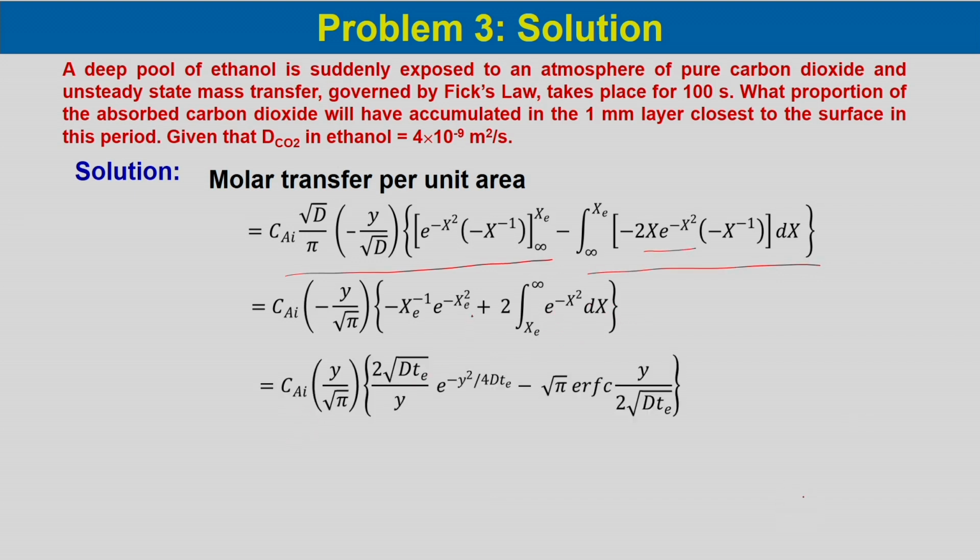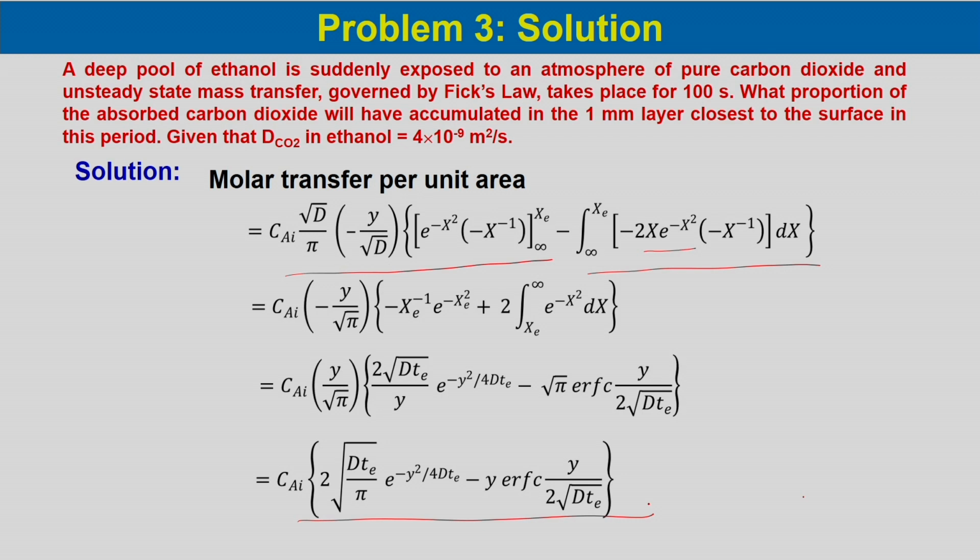So, this will be equal to C_Ai into y by root pi, whole into 2 root over D T_e by y e to the power minus y square by 4D T_e minus root pi times the complementary error function of y by 2 root over D T_e. So, we can simplify it like this.